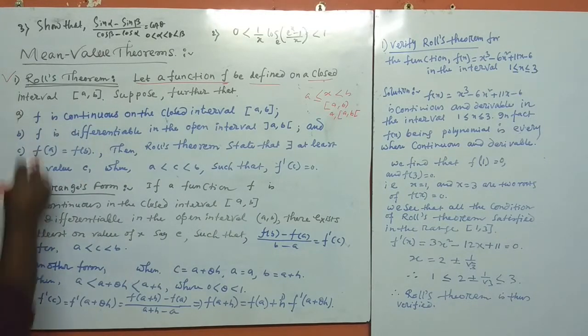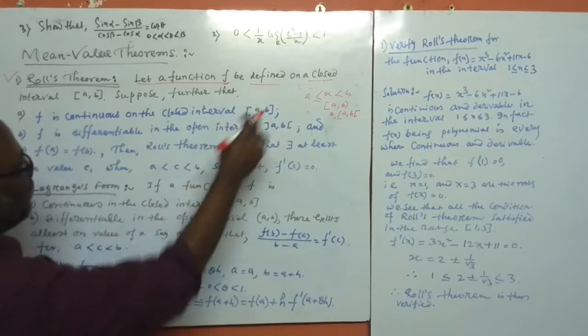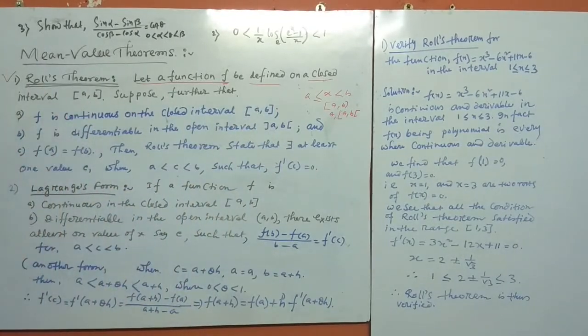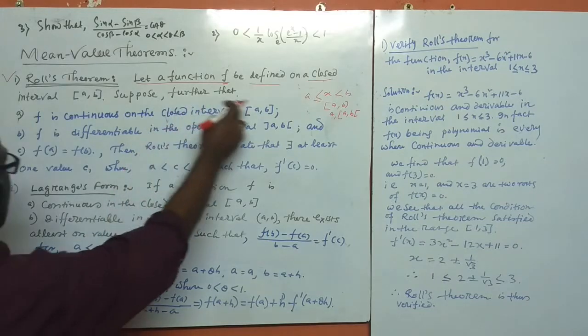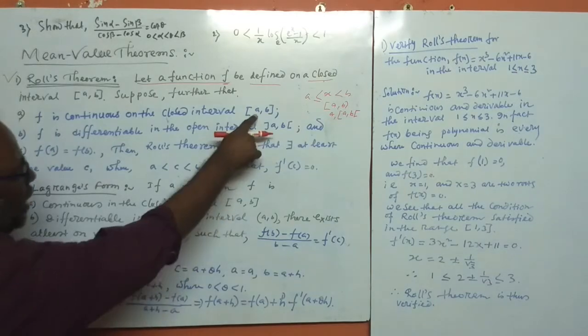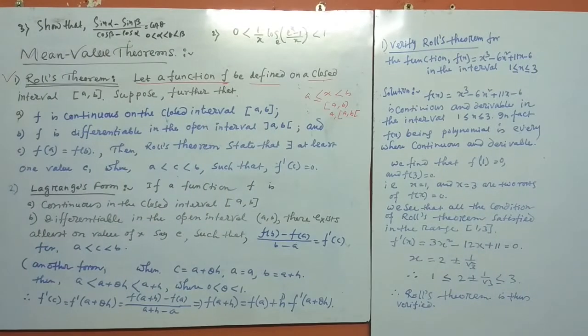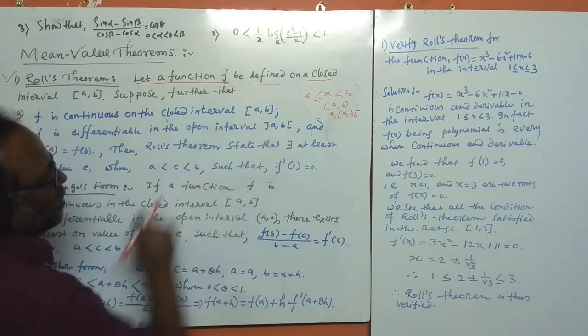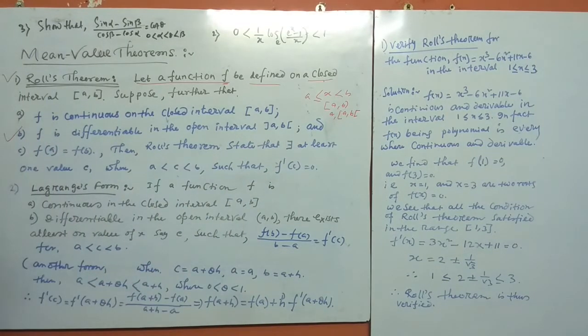So Rolle's theorem is: let a function f be defined on the closed interval a comma b. Suppose further that, number 1, this function is continuous on the closed interval a comma b, and number 2, it is differentiable on the open interval a comma b.